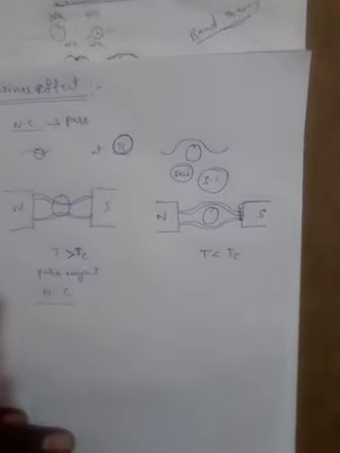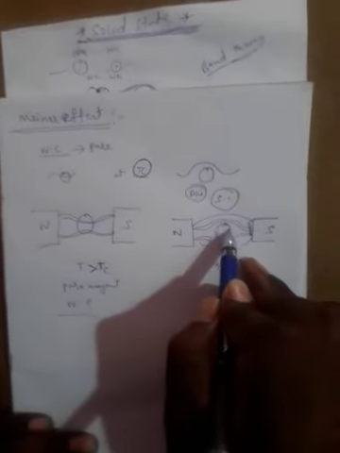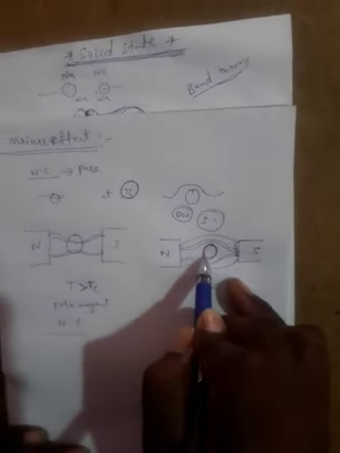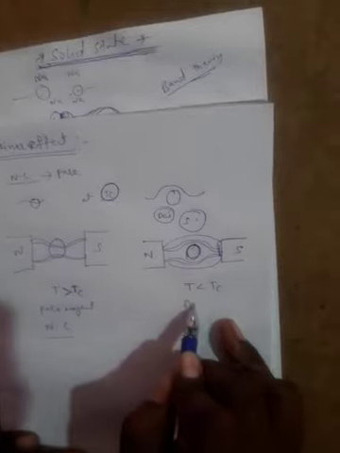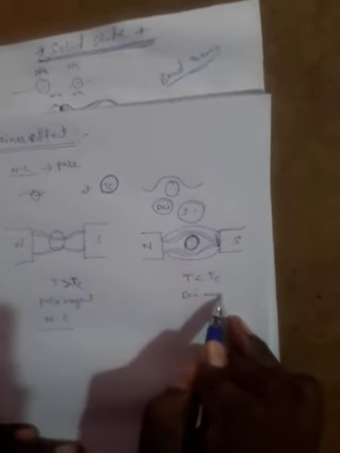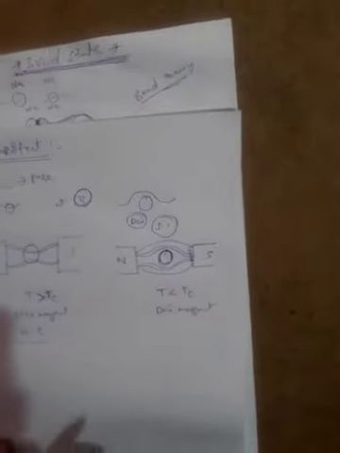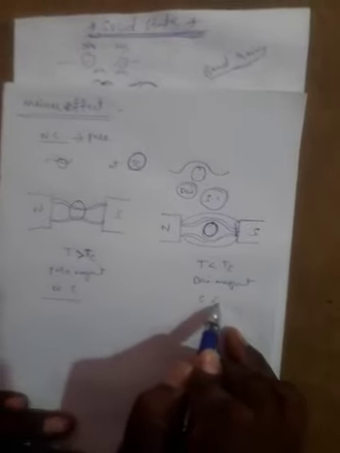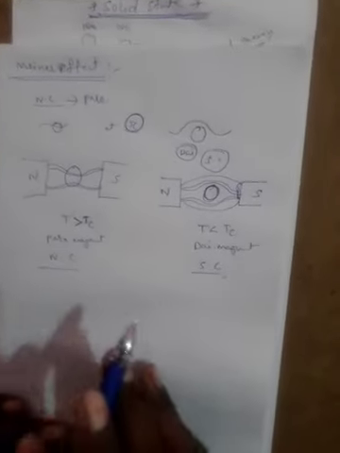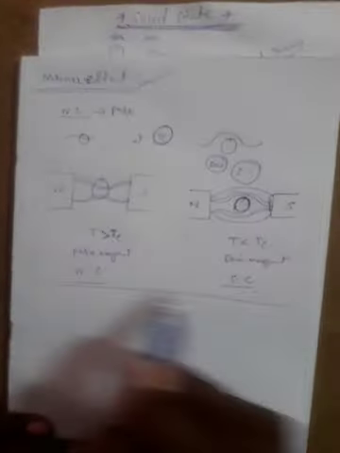The sample rejects the magnetic fluxes. That is the diamagnetic nature, and the conductivity nature is superconductor. This conversion of a normal conductor to a superconductor is called the Meissner effect.